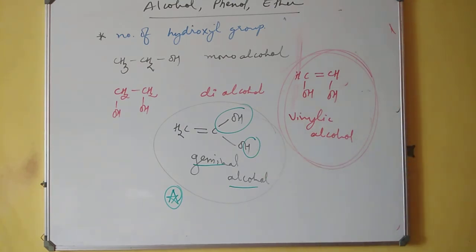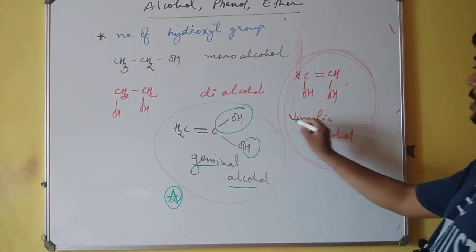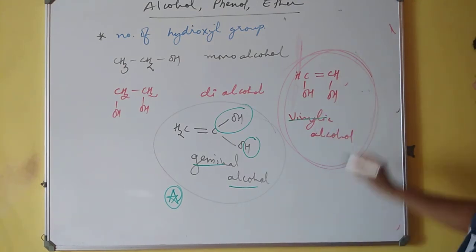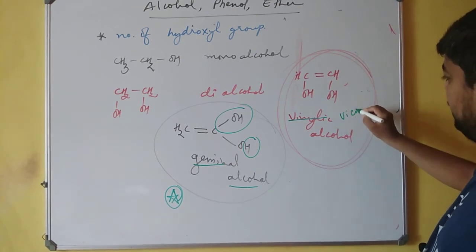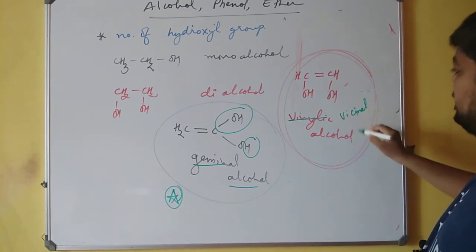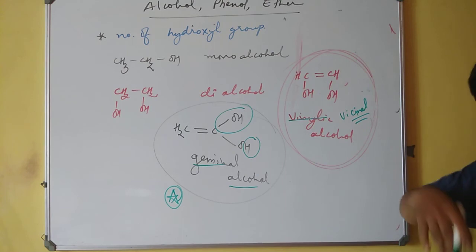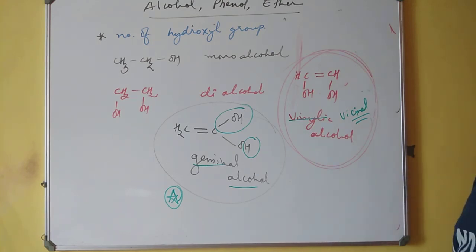But if we are talking of vicinal alcohols, I have just spelled it wrong over here. It is not vinylic, it is vicinal alcohol that falls under the category of vinylic alcohol. I must write like this. So this is vicinal alcohol and this is geminal alcohol.